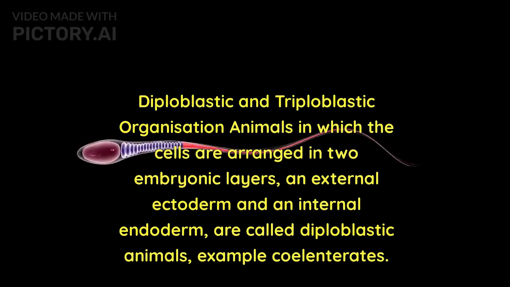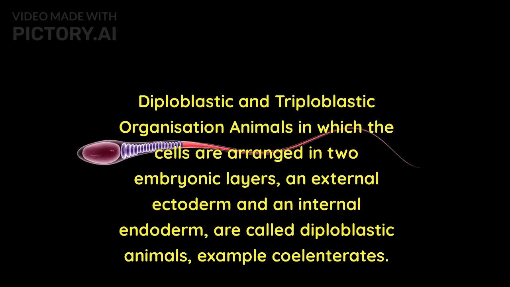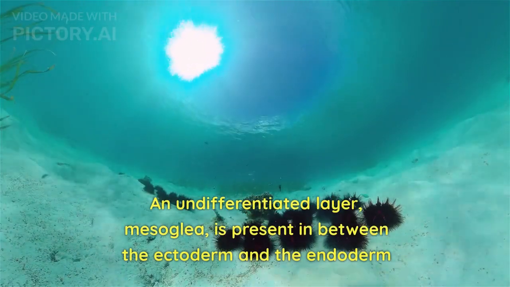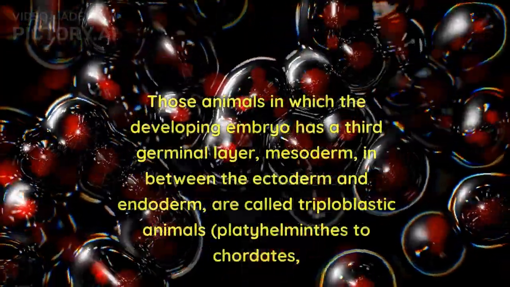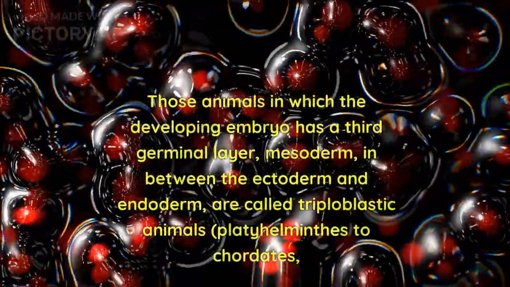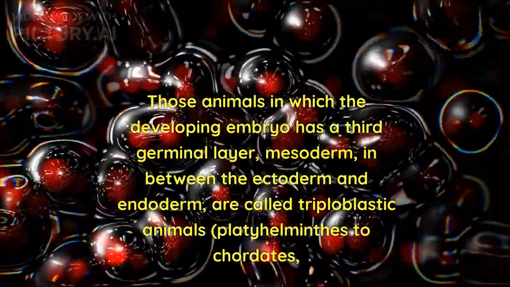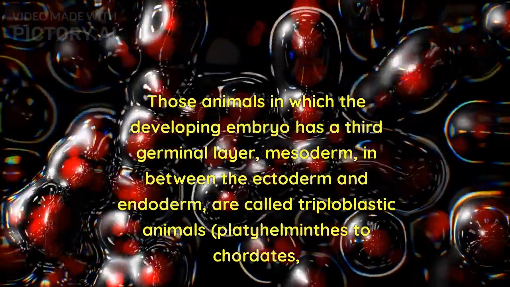Diploblastic and triploblastic organization. Animals in which the cells are arranged in 2 embryonic layers, an external ectoderm and an internal endoderm, are called diploblastic animals. Example: coelenterates. An undifferentiated layer, mesoglea, is present in between the ectoderm and the endoderm. Those animals in which the developing embryo has a 3rd germinal layer, mesoderm, in between the ectoderm and endoderm, are called triploblastic animals. Example: platyhelminths to chordates.